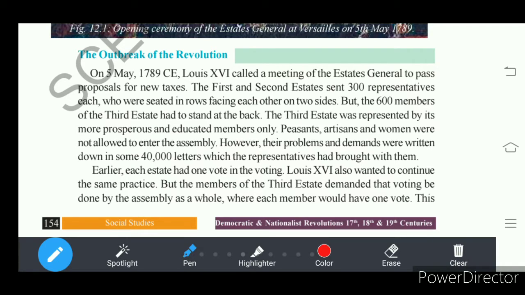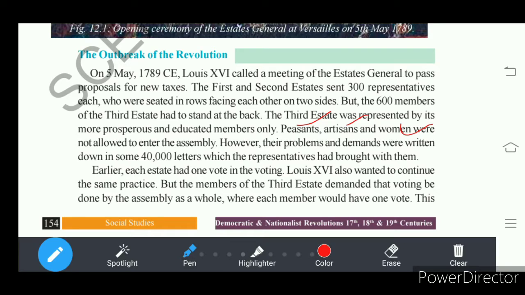The third estate contained more prosperous and educated members. That means intellectuals were there from the third estate. Peasants, artisans, women were not allowed into the assembly, that is the Estates General.